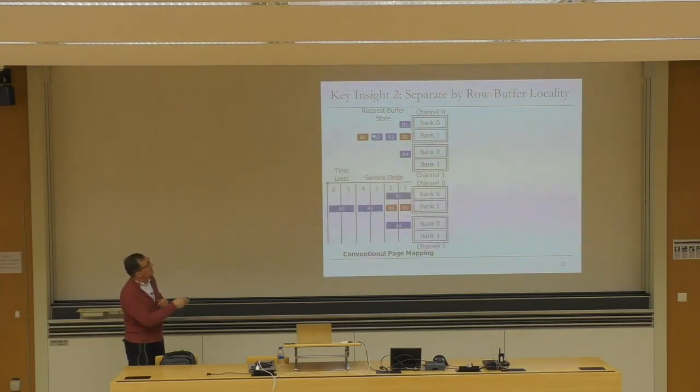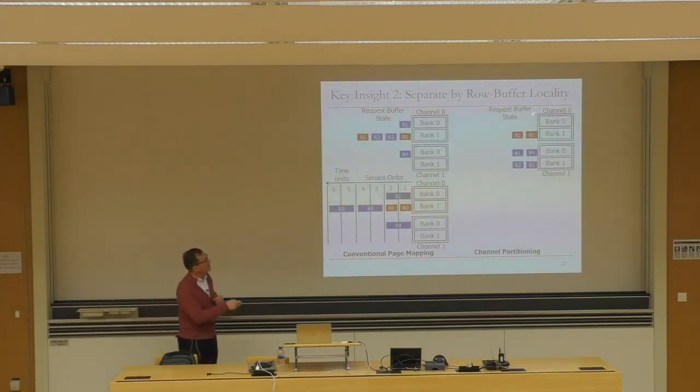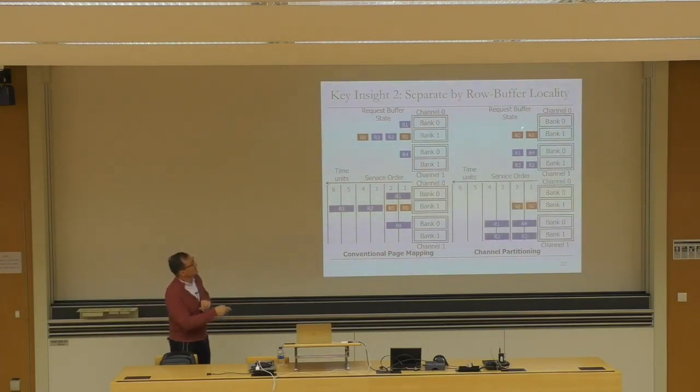You can see that the red application has high row buffer locality in this case. The blue application doesn't have row buffer locality in these requests. And the memory scheduler reorders the requests of the red application over the blue application, such that it exploits the row buffer locality in the row that's opened, R0 in this case. And these are the time units that you get with conventional page mapping. Now, if these applications were mapped to different channels, this is one potential timeline you could get. As you can see, the red application's performance doesn't degrade. You can still exploit row buffer locality here. And the blue application's performance improves because it doesn't get delayed behind the requests of the red application.